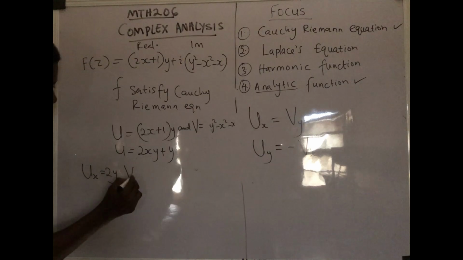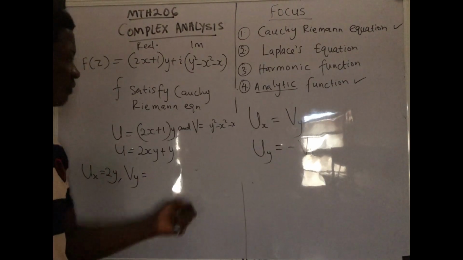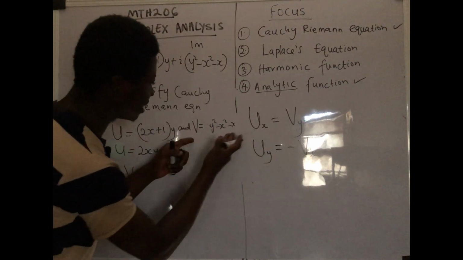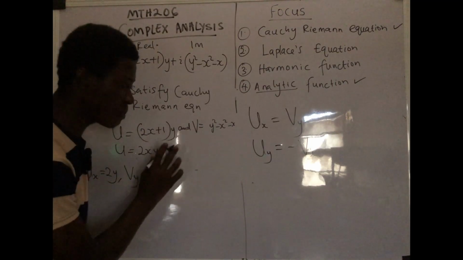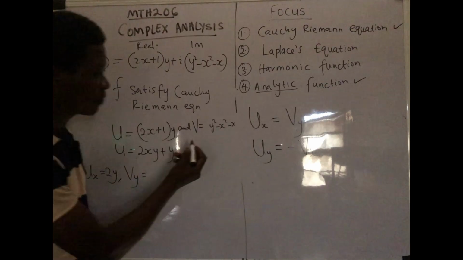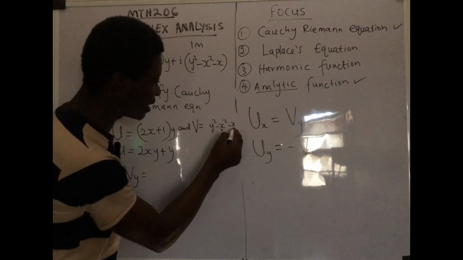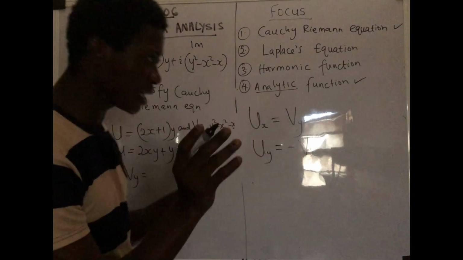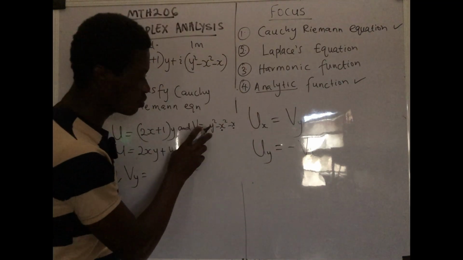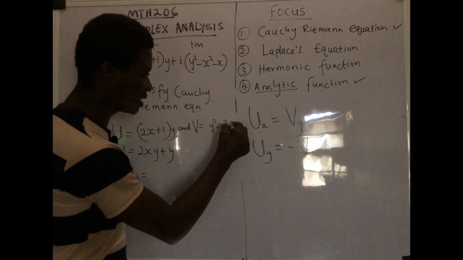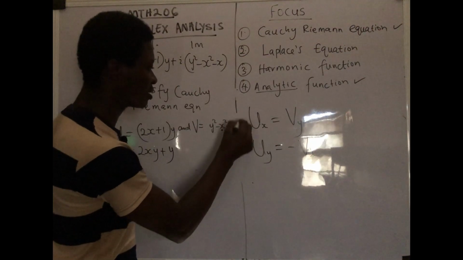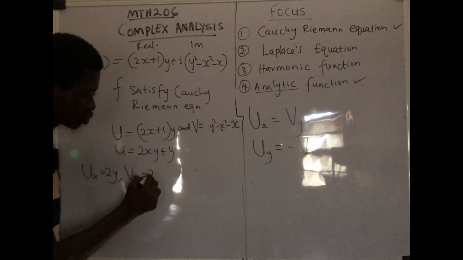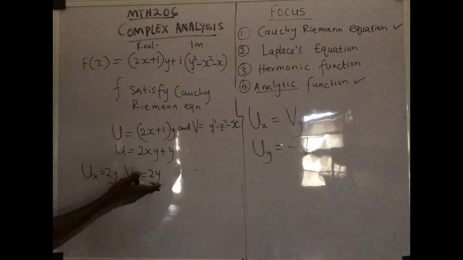So let's do v subscript y, which is differentiating v, which is the imaginary part, with respect to y. Let's see. Okay, so from here, if we differentiate, remember we are paying attention to y. If we differentiate with respect to y, that means whatever constant that is not related to y or that is not combined with y is going automatically, right? So we are not paying attention to this x, we are not also paying attention to this. So this is the only thing we are paying attention to. If you differentiate y squared, you get 2y. I'm already seeing their congruency here.